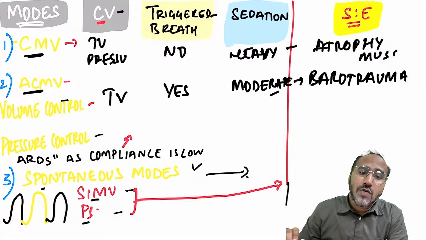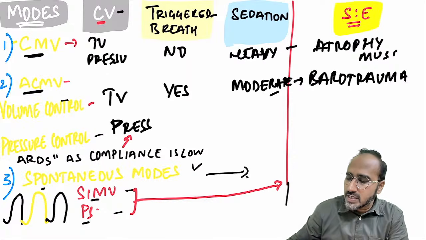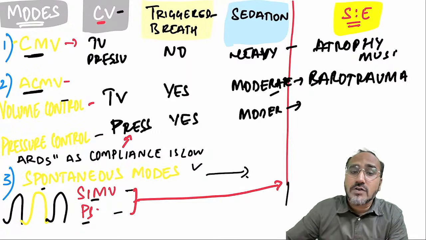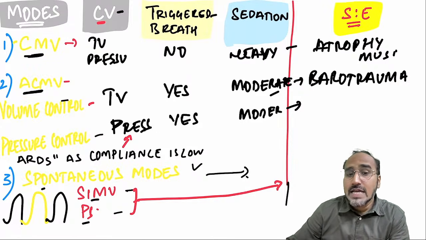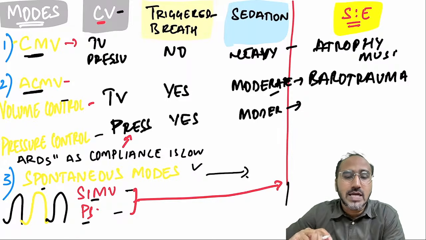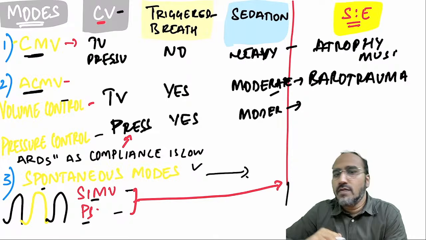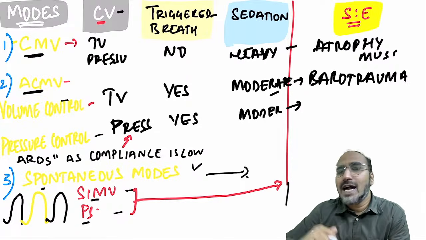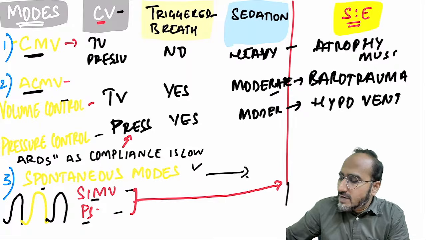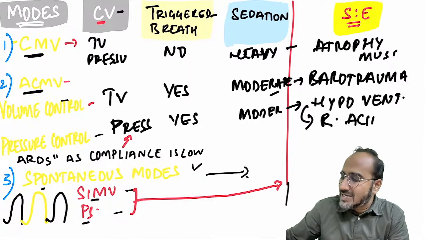Pressure control means, what is the control variable? I am controlling the pressure. I am deciding the pressure. Is trigger breathing allowed? Yes. How is the sedation? Moderate. What is the side effect of pressure control? In pressure control, remember guys, we are setting a pressure, the ventilator decides how much volume should be given to the patient, and most of the time the ventilator is underestimating and giving a low volume. If it is giving a low volume, what will happen to the patient? The patient would be hypoventilated. If the patient is hypoventilated, what will happen to the pH? Patient develops respiratory acidosis.